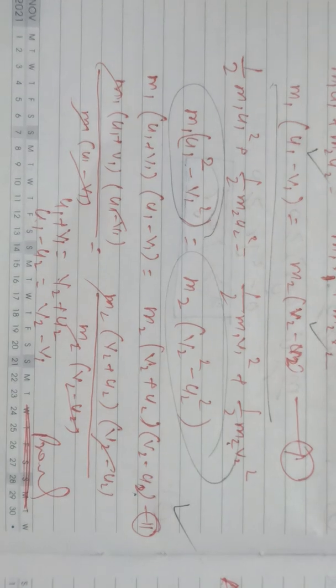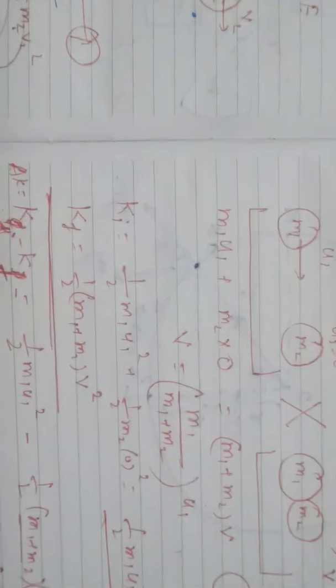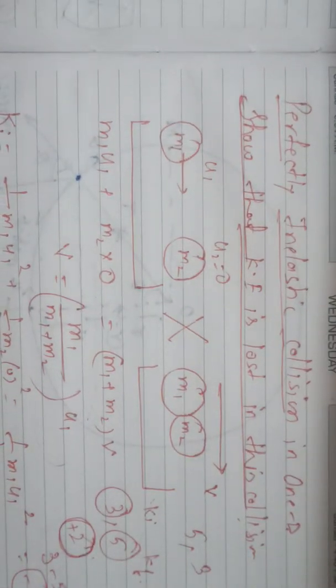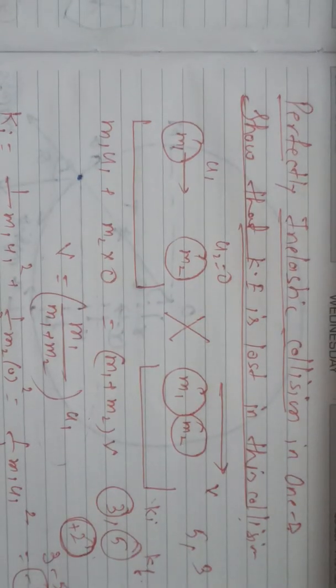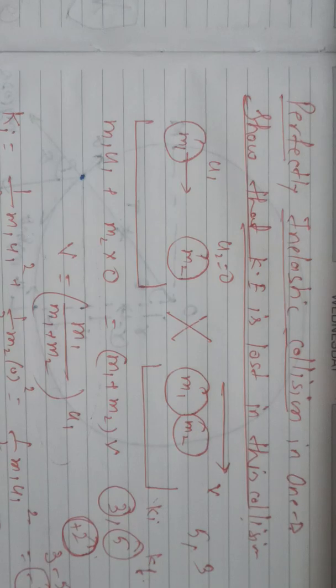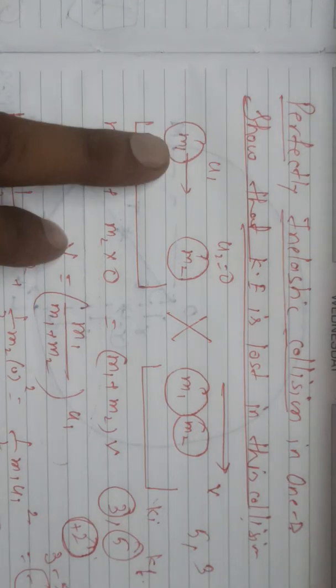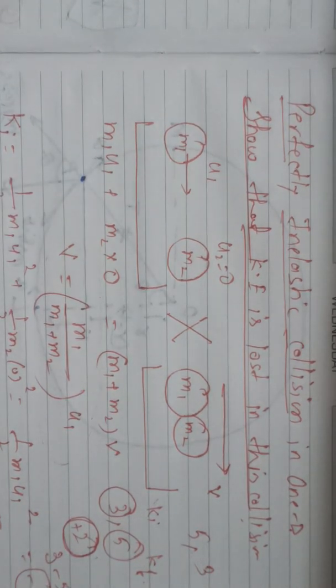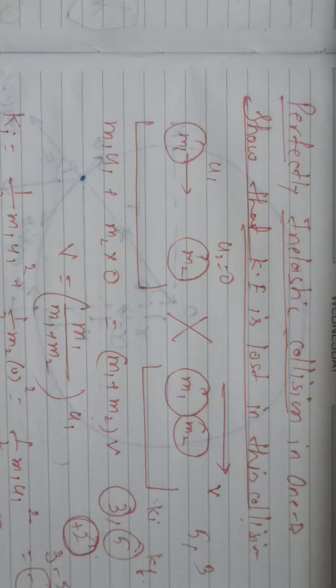And now we need to show that in a perfectly inelastic collision, there is always a loss of energy. Show that kinetic energy is lost in this collision. A perfectly inelastic collision is one in which the bodies stick together after the collision and move with a common velocity. You can see the diagram here. The first body M1 is moving with speed U1, and the second body M2 is at rest.